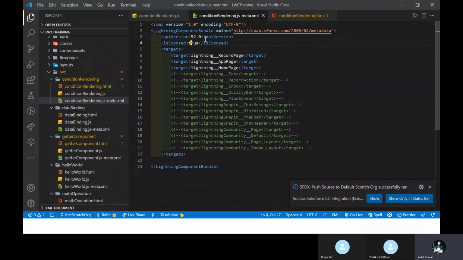And if you want to take this component outside the org, always use isExposed as true. And which page you want to use, you can use record page, app page, or home page. And if you are facing any problem, you can share the screen and I will resolve that.